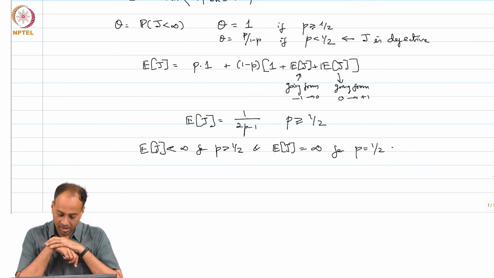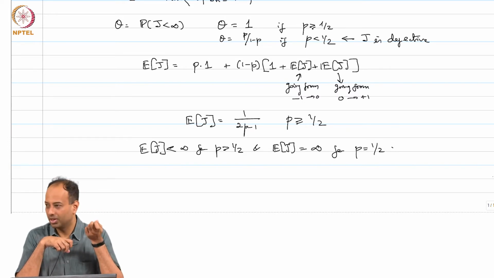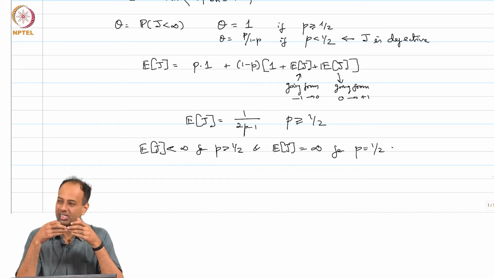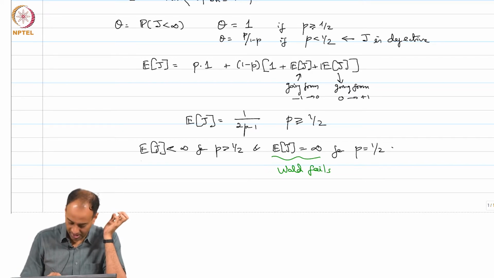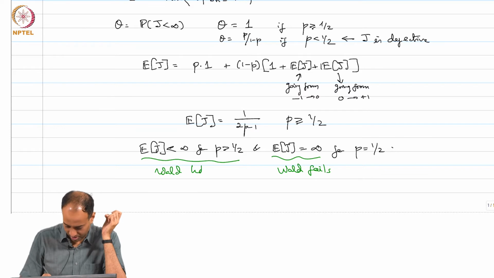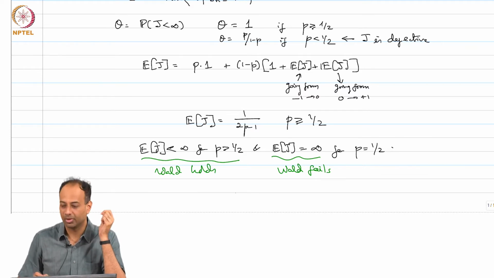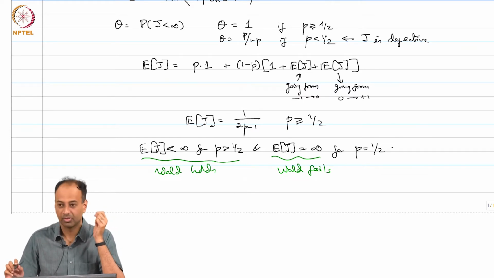So, here you are guaranteed to eventually hit +1, right, with probability 1 you will stop, but the expected time for stopping is infinite. So, in this case Wald fails, right, and in the other case Wald holds, right, Wald's equality holds, all right.